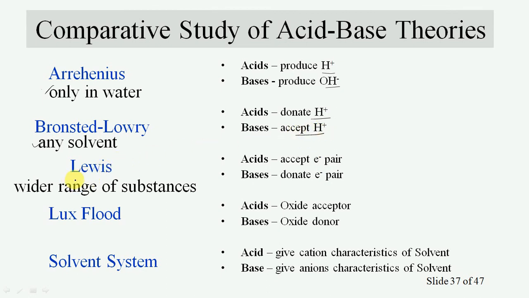Lewis acid-base concept is applicable to a wider range of substances: acid accepts a pair of electrons, base donates a pair of electrons. Lux-Flood concept of acid and base: acid accepts oxide, base donates oxide. In the case of the solvent system, acid gives the cationic character of the solvent, base gives the anionic character of the solvent.